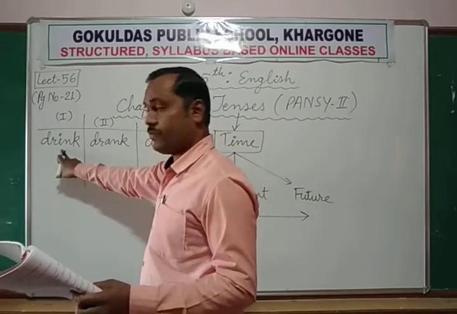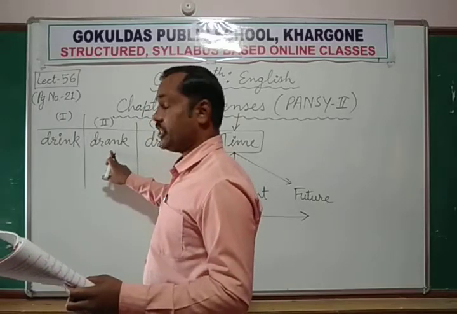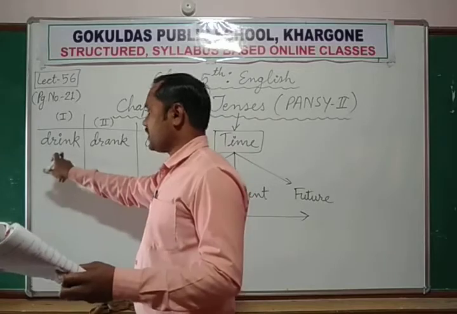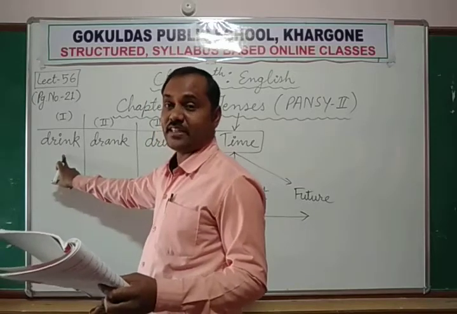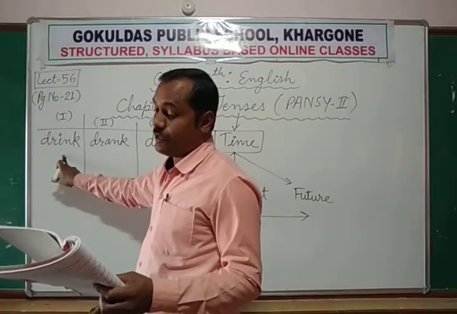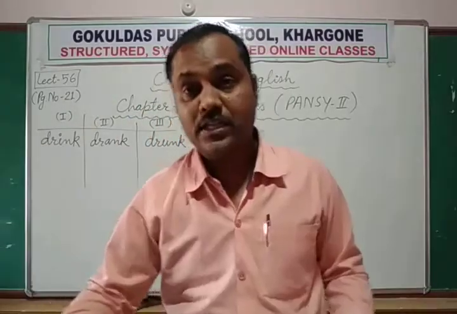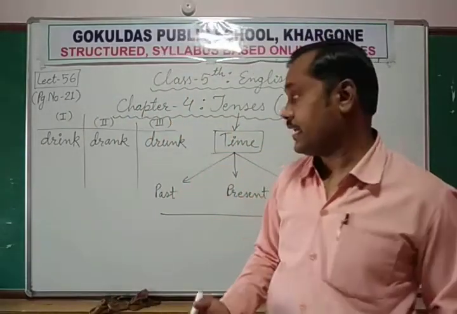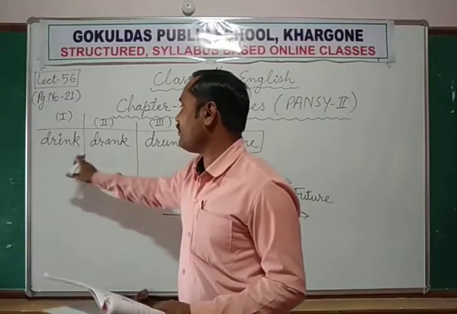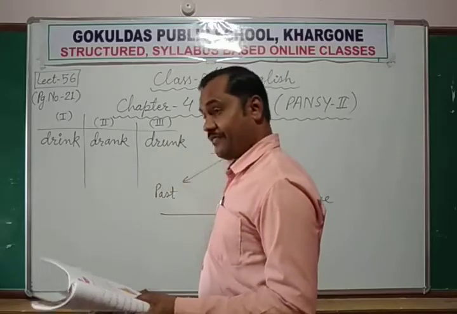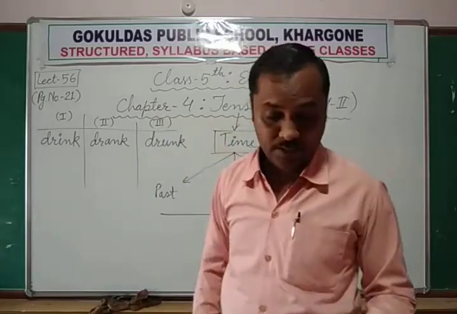He drinks tea, first form. He drank tea, second form, and he will drink tea. Will plus verb's first form, that is used in future tense. He will drink tea. Okay, so only first and second form are used. Third form is not used here. It is used in perfect tense, that we will learn. Okay.